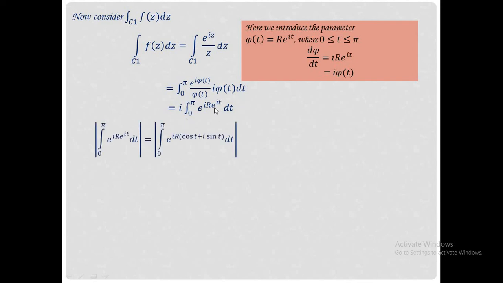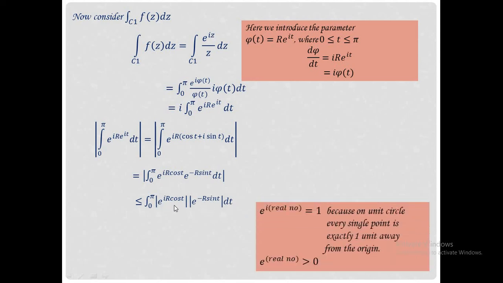Now consider the modulus of this term, and on expanding e raised to it, we will get e raised to I into capital R cos t plus I sin t dt. This is equal to, splitting the plus term, e raised to I capital R cos t into e raised to minus R sin t dt, and this is less than or equal to, taking the modulus inside, the integral over 0 to pi of mod e raised to I capital R cos t into mod e raised to minus R sin t dt.